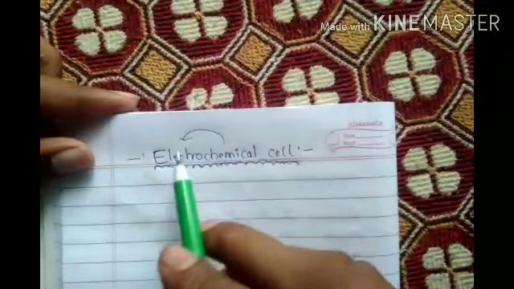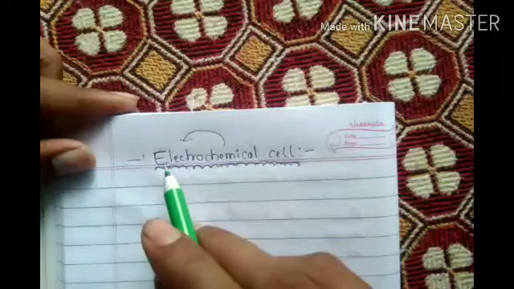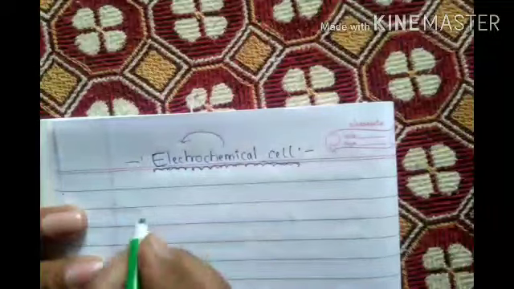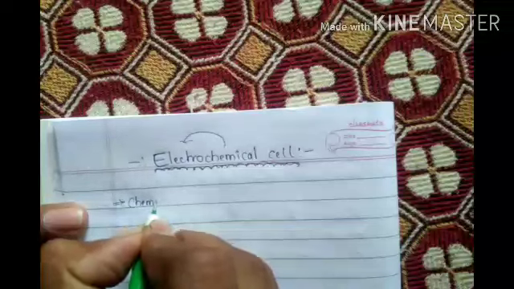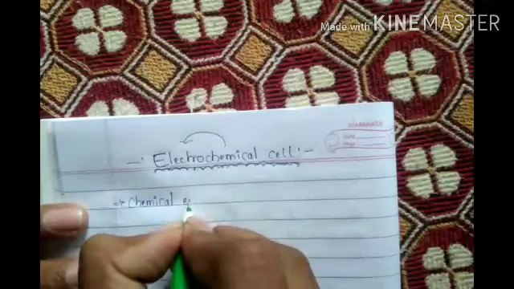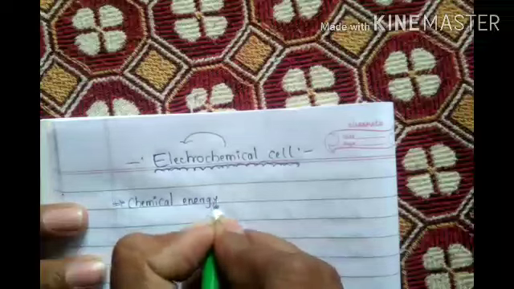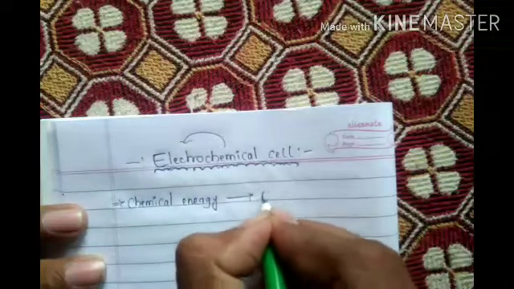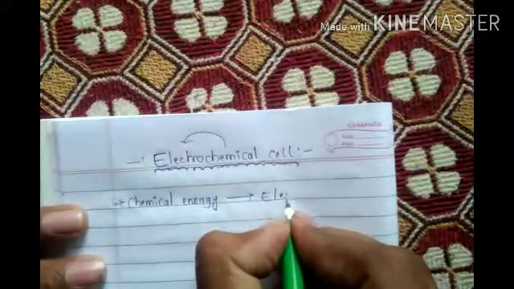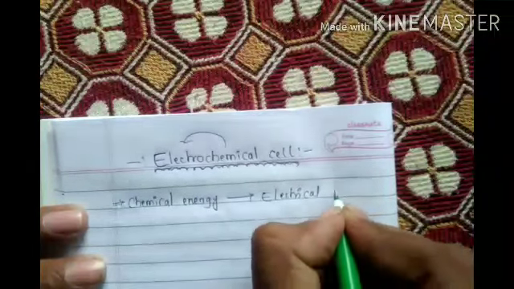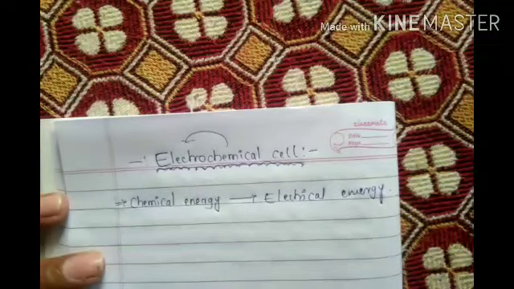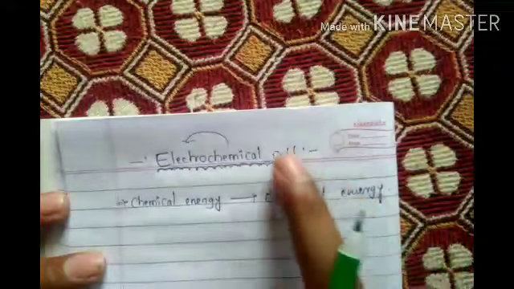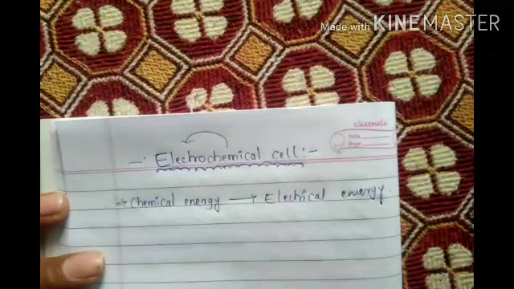First of all, look at this arrow mark, how I kept. So chemical to electrical energy. See, the definition is there: chemical energy conversion into electrical energy by using a cell. Chemical energy converted into electrical energy by using a cell is called electrochemical cell.